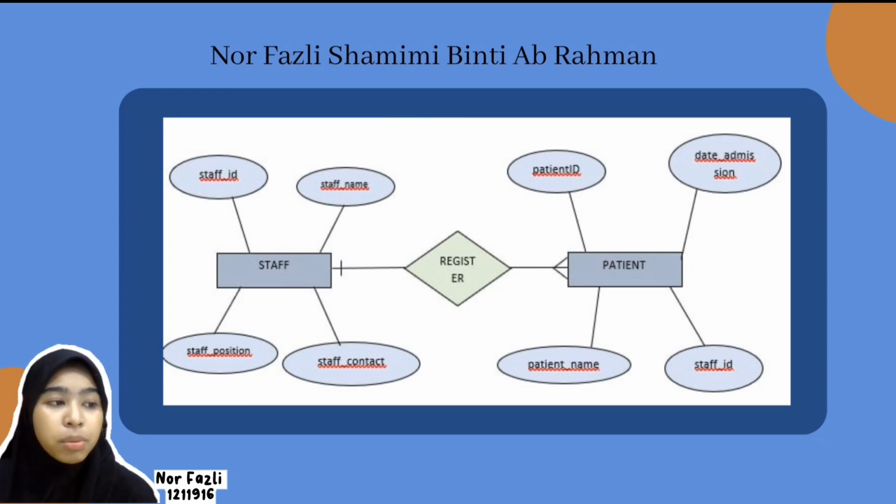Then for Nur FAZLI Shamil bin ABDUL, the entities of the system are staff and patient. The attributes for staff are staff ID, staff name, staff position, and contact information. For patient, we have patient ID, patient name, the admission, and staff ID. The relationship between the entities is one to many.